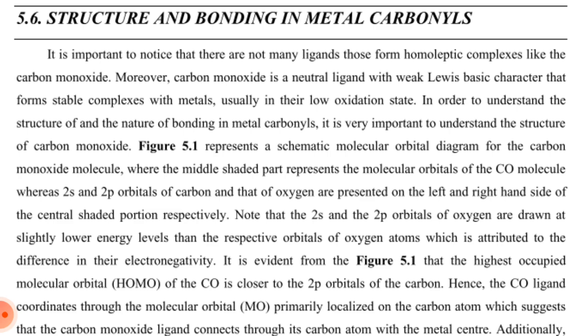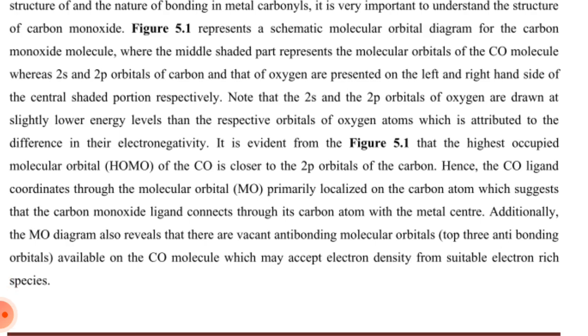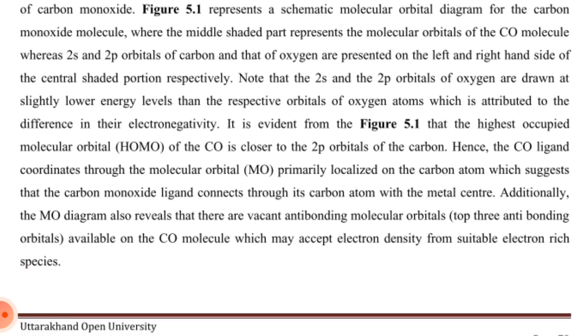Figure 5.1 represents a schematic molecular orbital diagram for the carbon monoxide molecule, where the middle shaded part represents the molecular orbitals of the carbon monoxide molecule, whereas the 2s and 2p orbitals of carbon and that of oxygen are presented on the left and right hand side of the central shaded portion respectively.